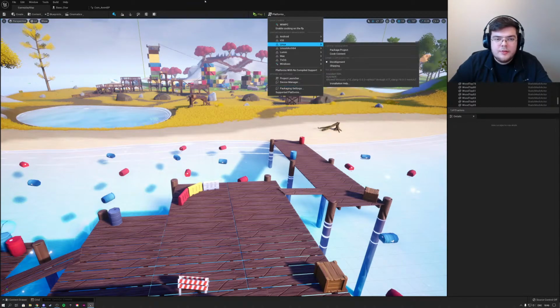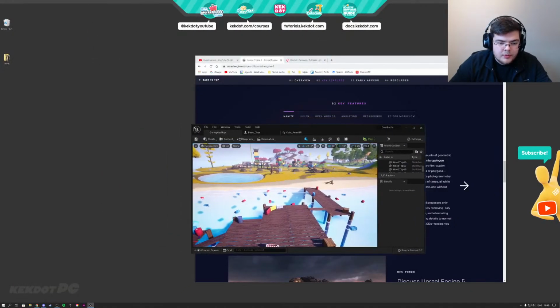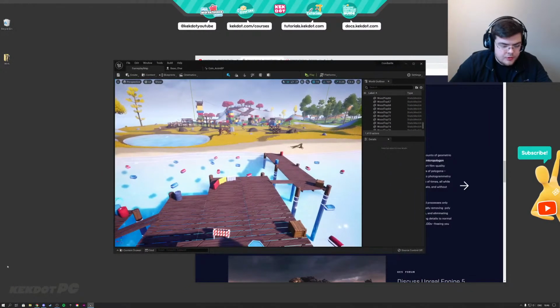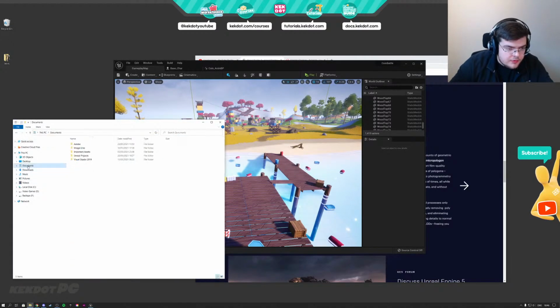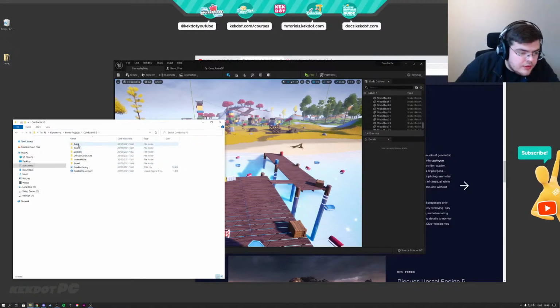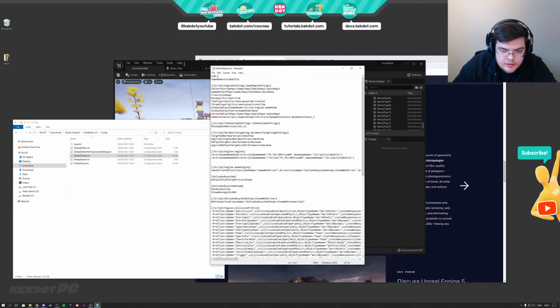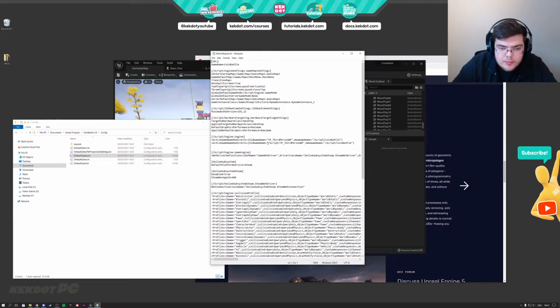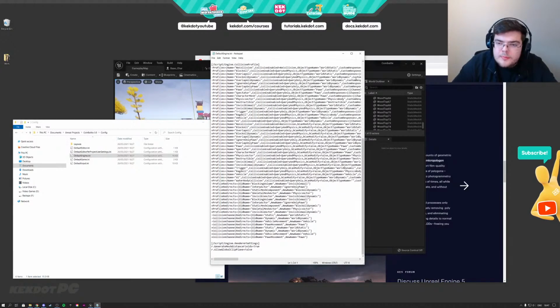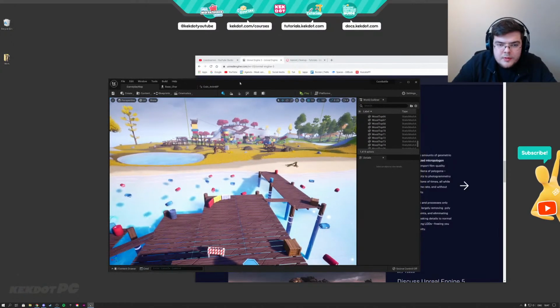Yeah, you know, let's look at the structure of this project. I'm going to be opening this project's files because I'm curious what the structure looks like. So let's go over to Coin Battle 5.0. Yeah, so even this looks the same. We still have the same structure of Saved and everything. Our Content folder in here. Let's look at the default engine ini file. Is there any stuff in here that hasn't previously been in here? Nope. Nope. Okay.